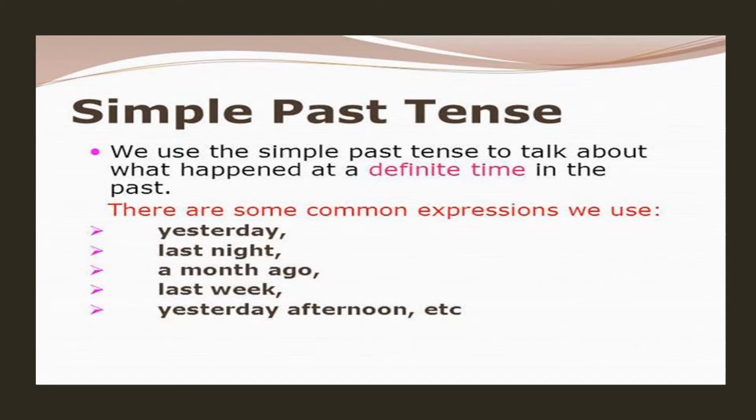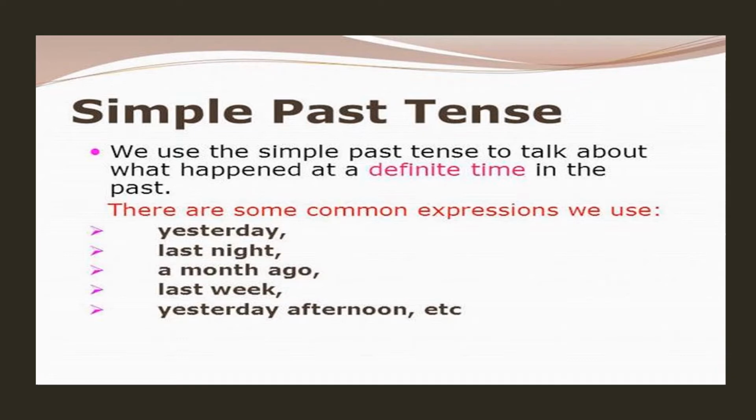So the first in the list is simple past tense. As the name already suggests, the verb is in the simple form. We are talking about what has happened at a definite time in the past. For example, yesterday, last night, a month ago, last week, yesterday afternoon. These are the times that happened definitely and are already gone by.